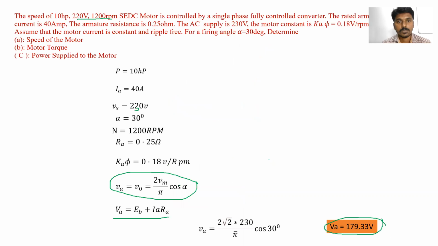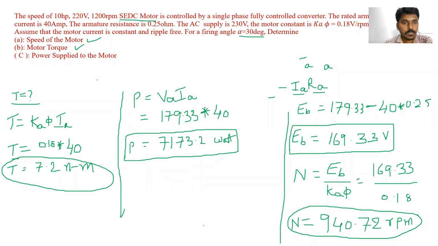Now the same example, same parameters, just change the firing angle. Alpha is equal to 60 degrees. Can you solve this numerical with the same data, just with alpha changed to 60 degrees? Can you solve please? Yes sir. Yes, solve and tell me.